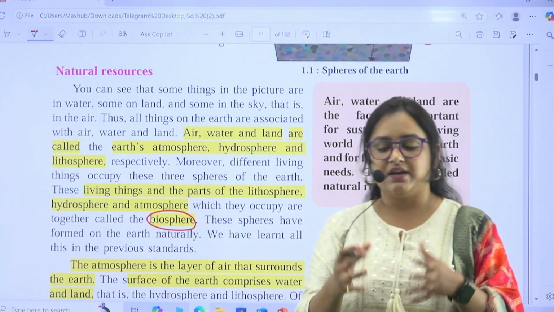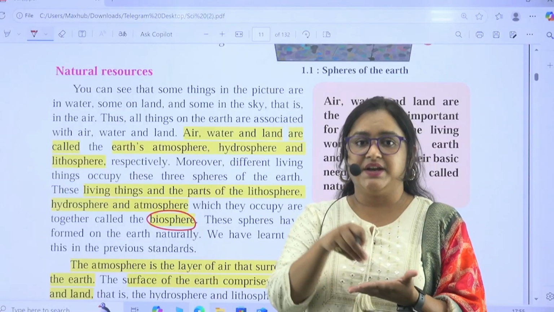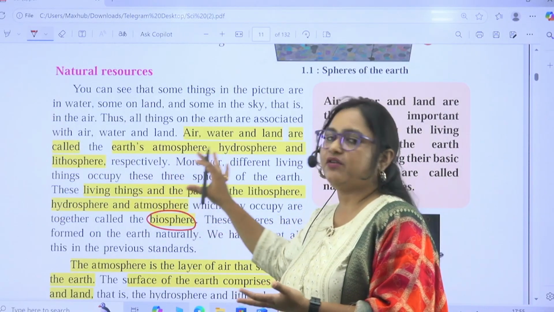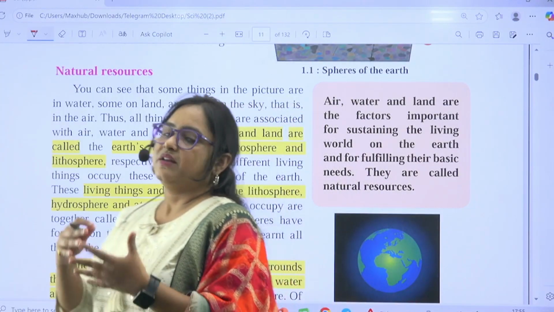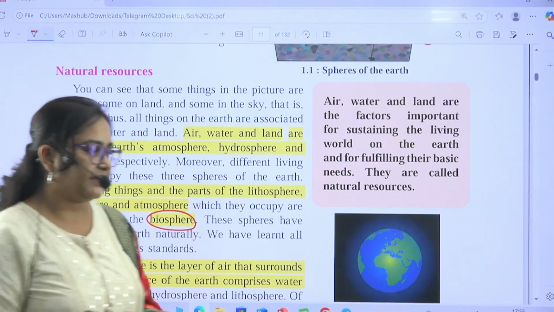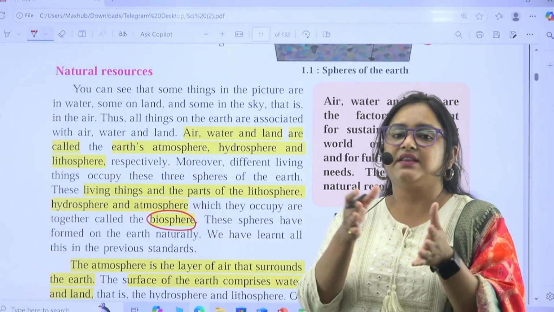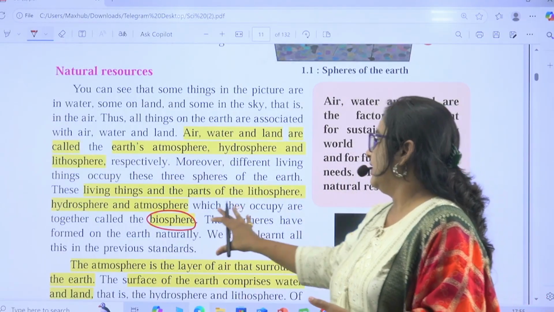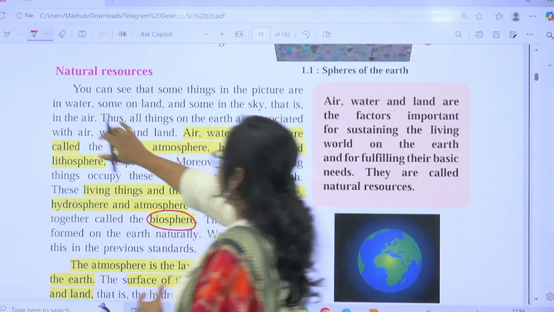Biosphere is the level wherein living beings interact and meet with parts of the hydrosphere, lithosphere and atmosphere, where natural resources and humankind or living things react, that is, they interact with each other. That layer is known as the biosphere.